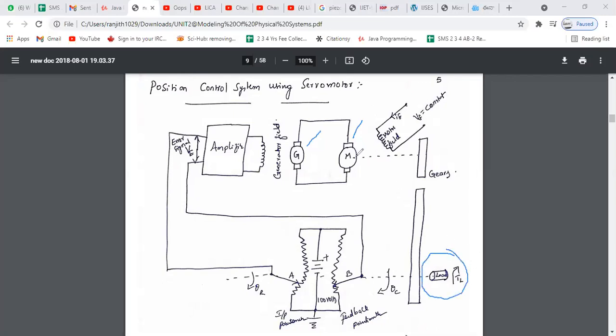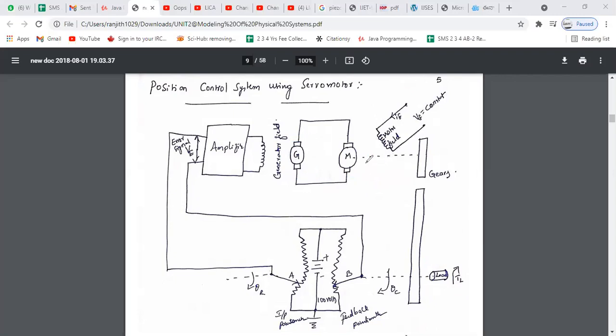This load is moved by this motor, right? That means the position of the load depends upon the motor driving capability. And the generator generates the power required by the motor. So the servo motor is driven by the generator. The power required for this servo motor is generated by this generator, right?